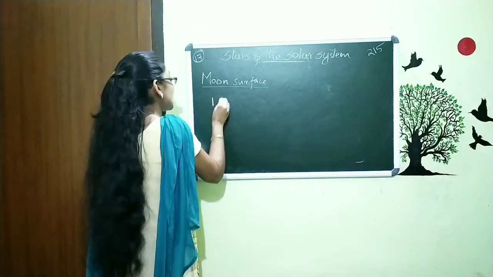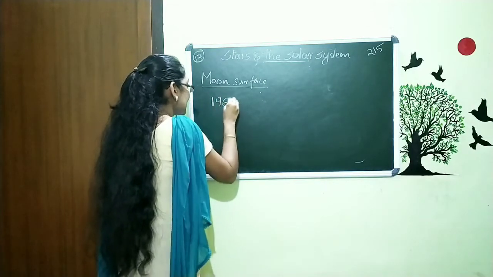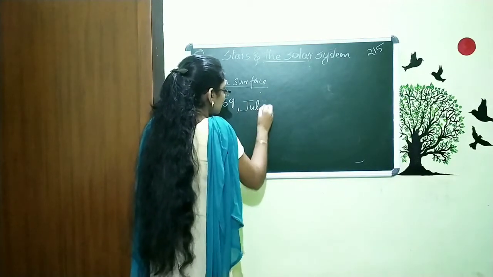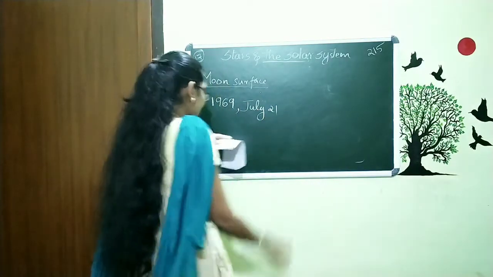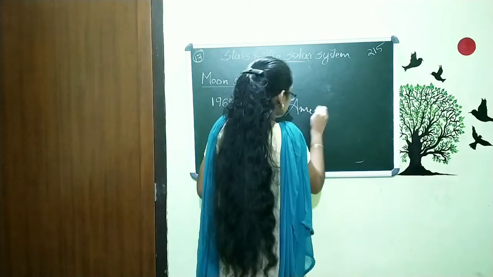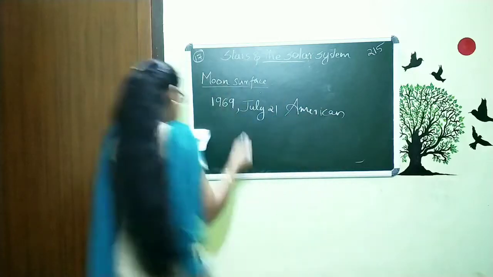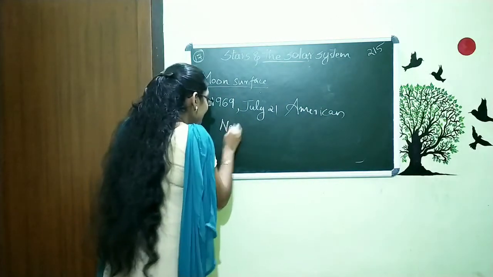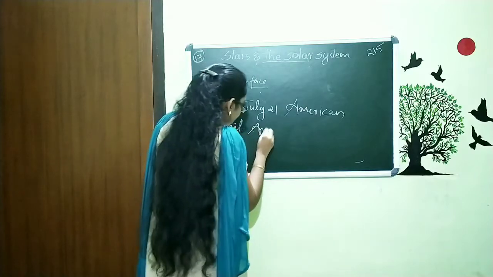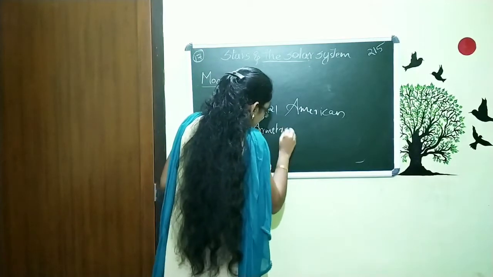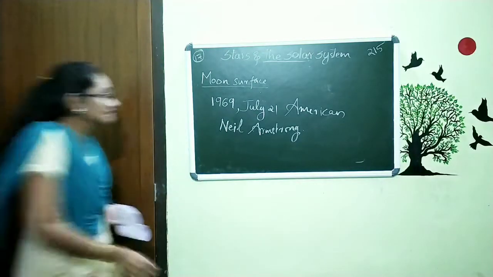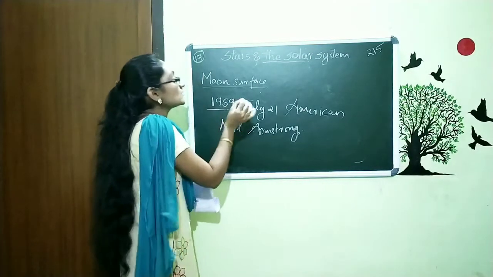In the year 1969, July 21st, one American astronaut named Neil Armstrong landed on the moon in 1969 July 21.